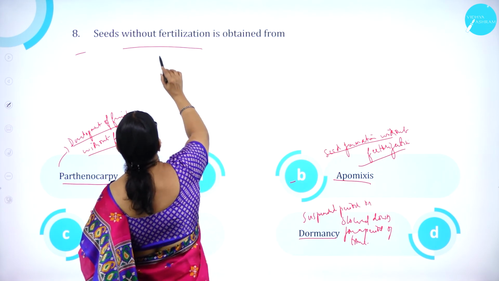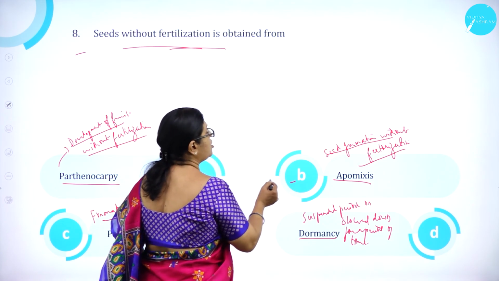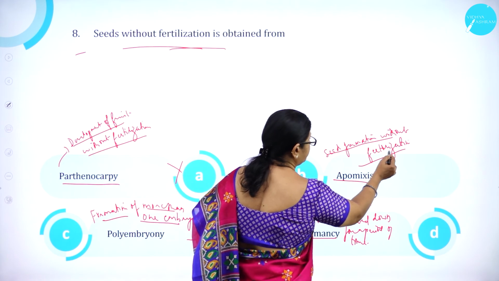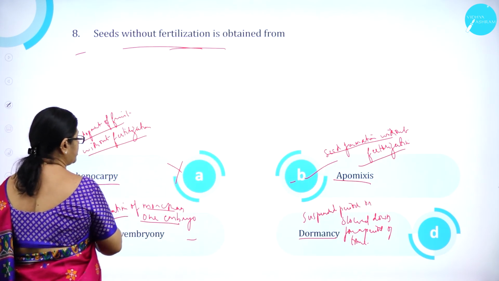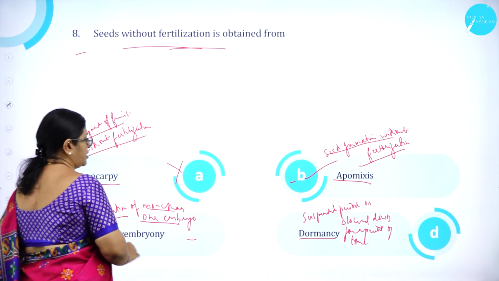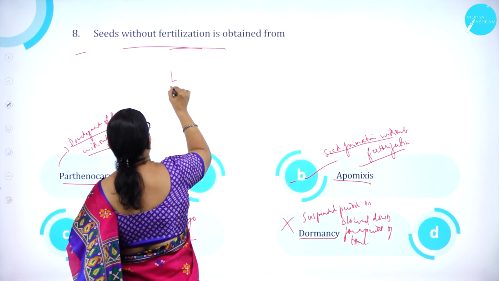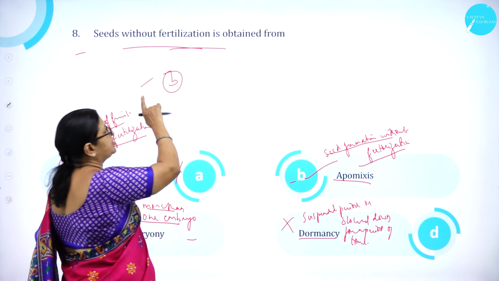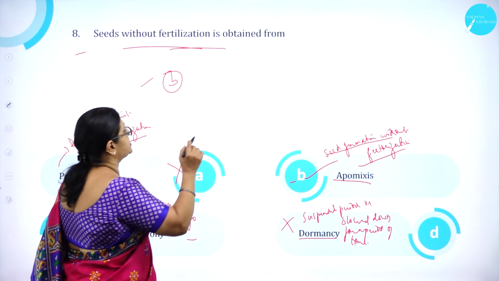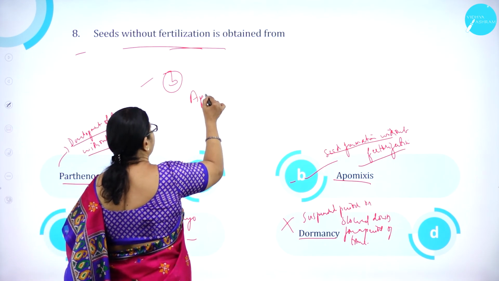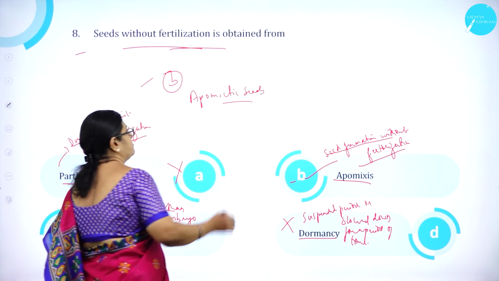So, seeds without fertilization is obtained from option A. Parthenocarpy, wrong. Option B. Seed formation without fertilization, correct. Apomixis. Polyembryony, formation of more than one embryo, wrong. Option D. Dormancy is wrong. So option B is correct. That is, seeds without fertilization is obtained from apomixis. And such seeds are called as what? Apomictic seeds. Right.